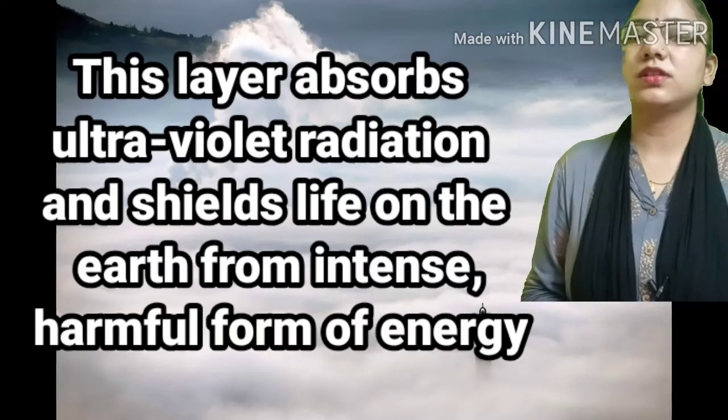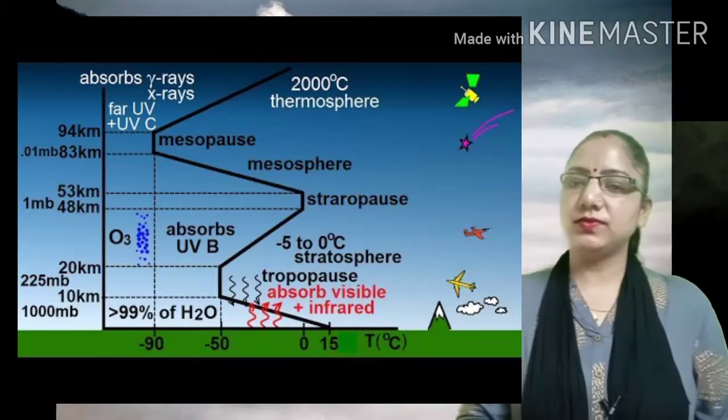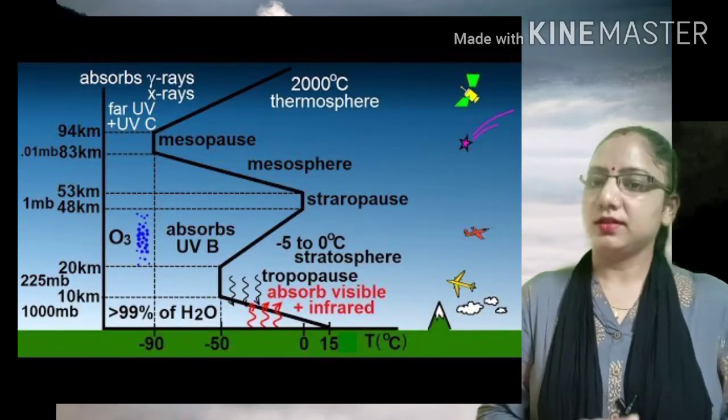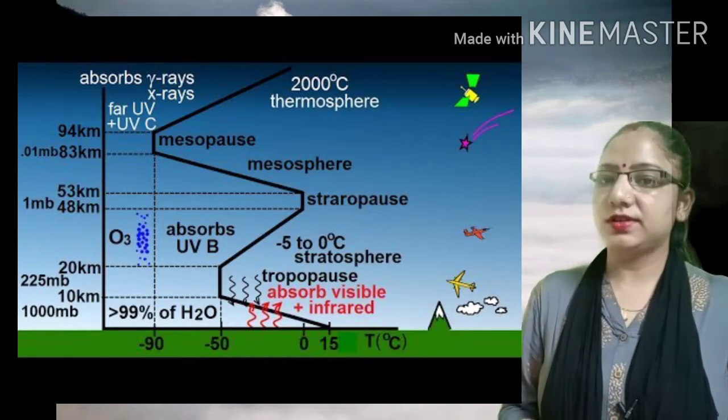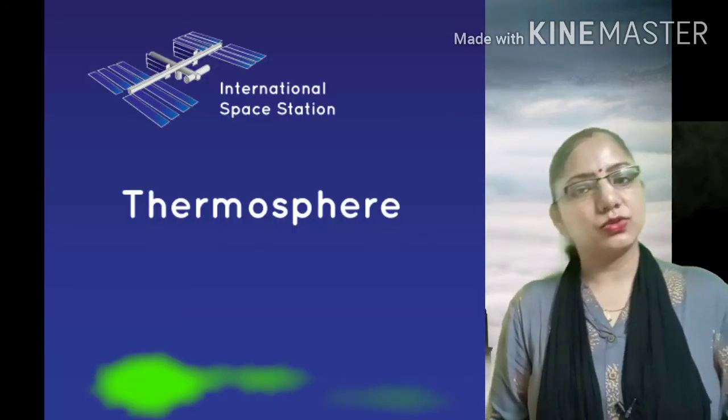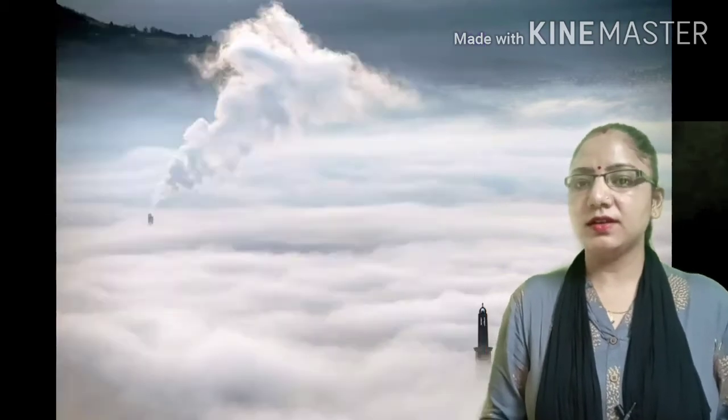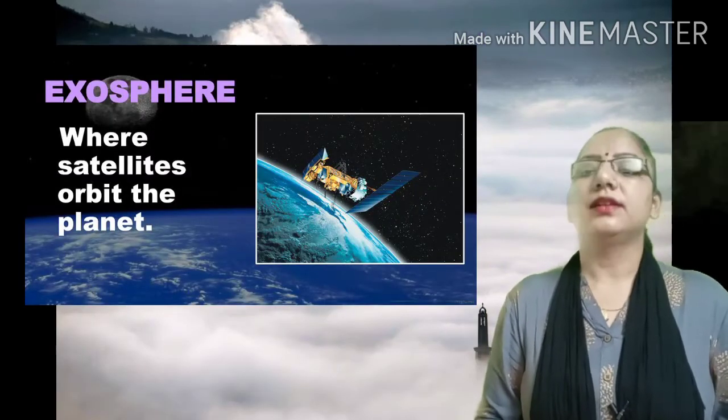harmful effects. Students, the upper part of the stratosphere, where the stratosphere ends and the mesosphere starts, is also known as the stratopause. So we can say the stratopause plays a role as a boundary between the stratosphere and the mesosphere. So now we will see what the mesosphere is. Students, now we will see the mesosphere, thermosphere and exosphere with some atmospheric activities. So let's see what they are.